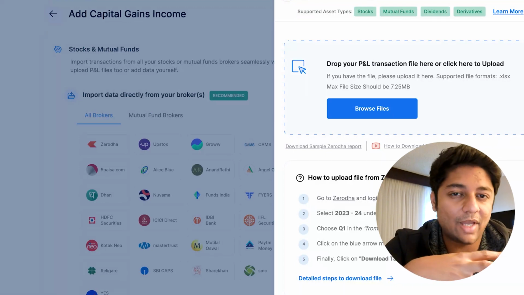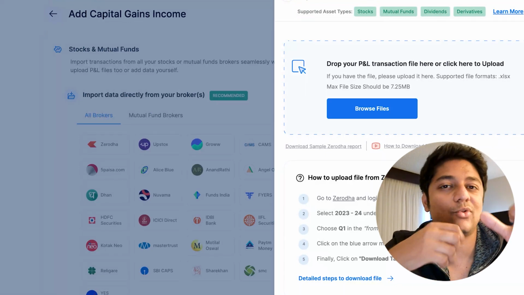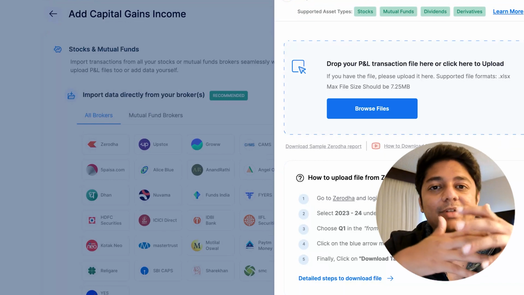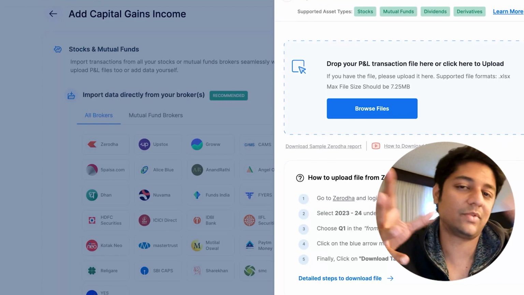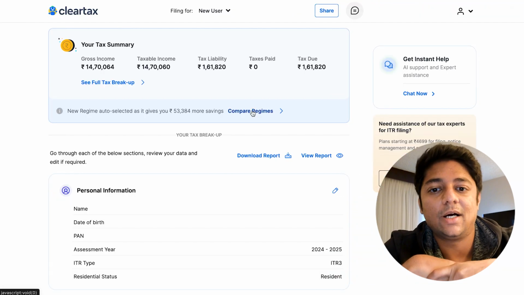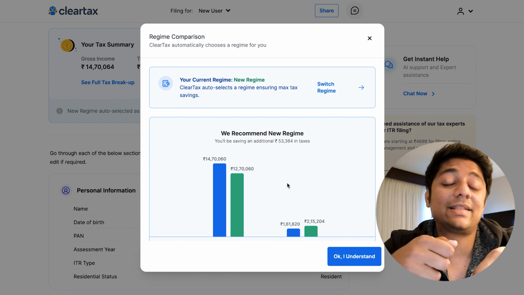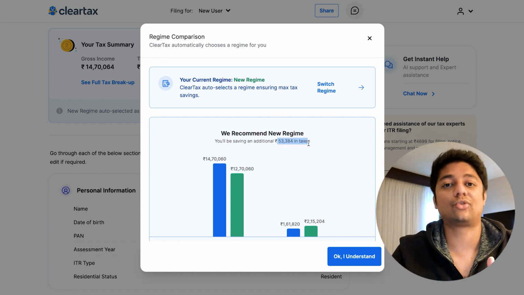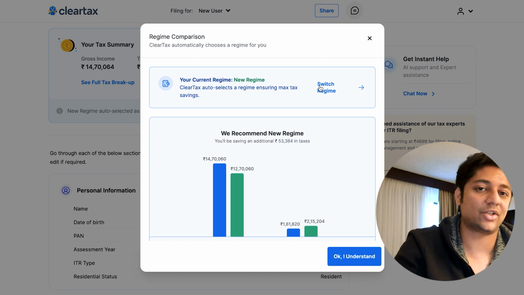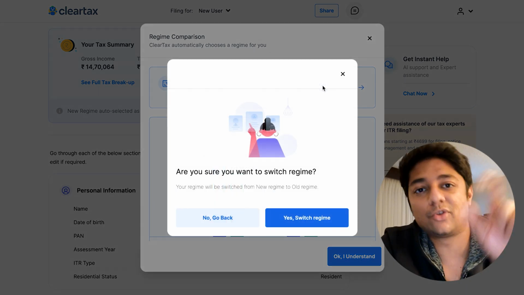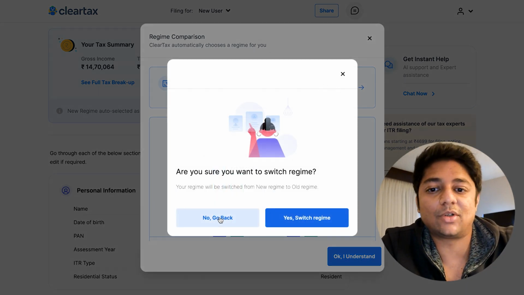So ClearTax also has this thing called notice management. So if you get a notice, you can talk to them and they will help you understand what this notice is and try to figure out some solutions for you. They also have a system in their entire software which automatically selects which income tax plan you should go into. We have the new regime and the old regime, so it'll tell you what is the best plan for you to go, so you can save maximum amount of taxes, right?